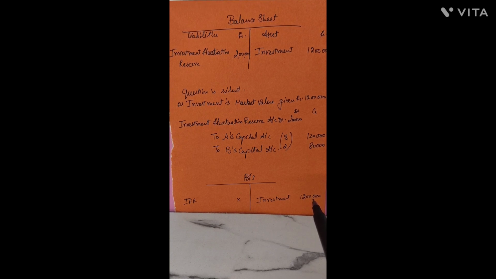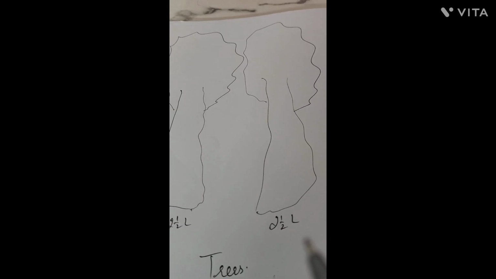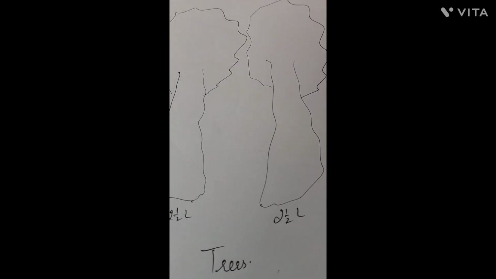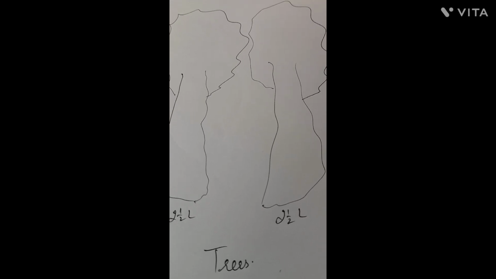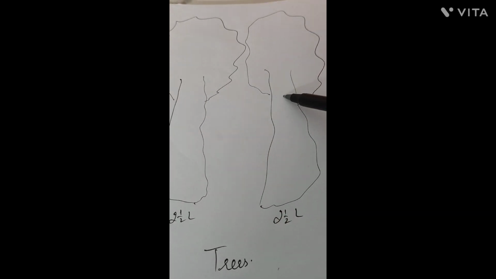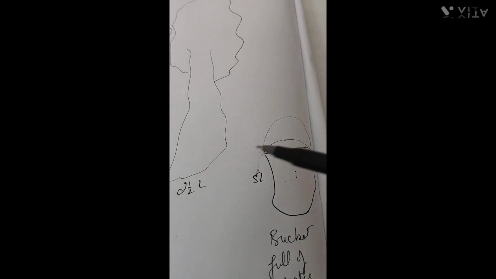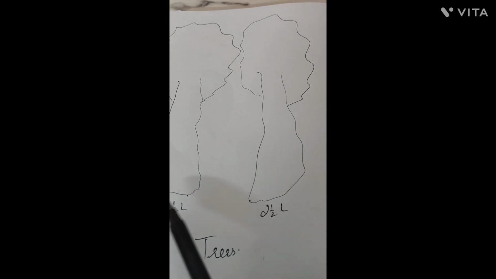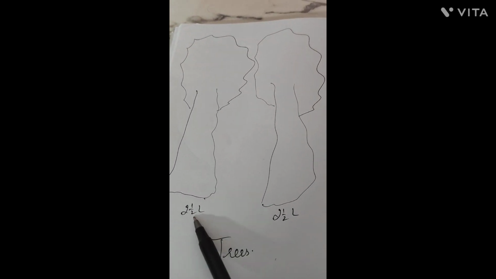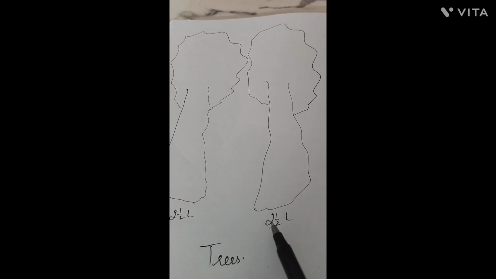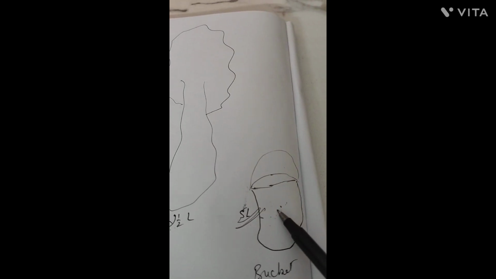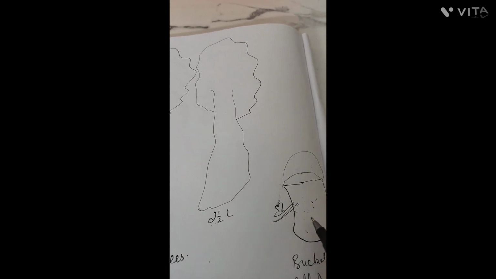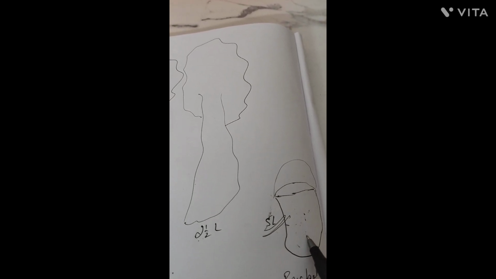Now we are to discuss the second situation. In the second case, we are presuming that it was not a rainy day, rather it was a sunny day. On that day, as the trees needed water, this 5 liter bucket was used to water the trees. Full 5 liters of water was given because each tree needed 2.5 liters. So the full bucket was used in watering them, and nothing was left with the gardener to take back to his home.